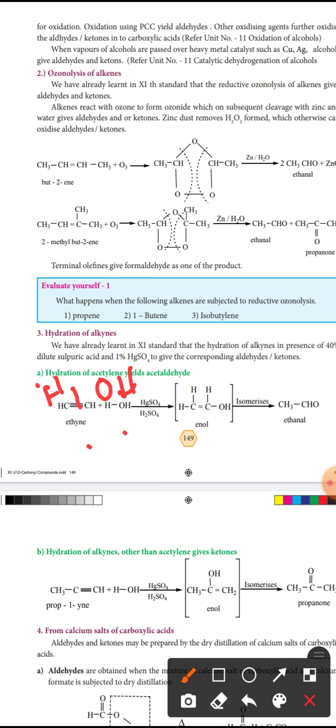Then the enol is isomerized. You know isomerization, or isomers: same molecular formula but different structural formula. Here the enol has 2 carbons, 4 hydrogens and 1 oxygen. We want to change that structure to CH3CHO, that is ethanal. That ethanal also has 2 carbons, 4 hydrogens and 1 oxygen.